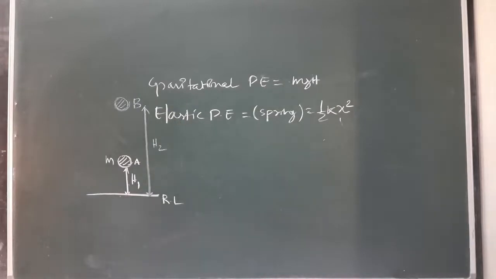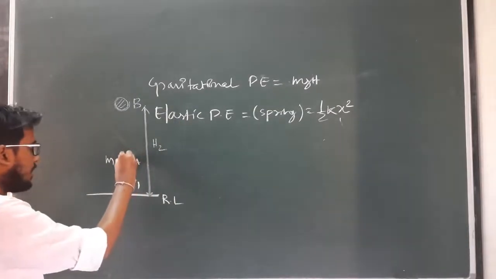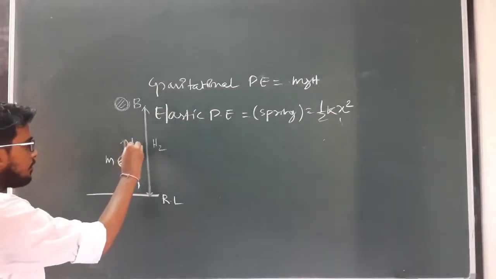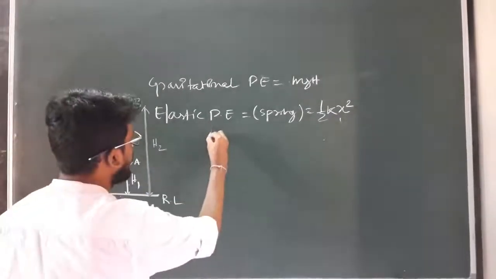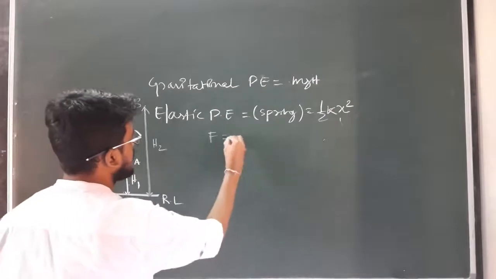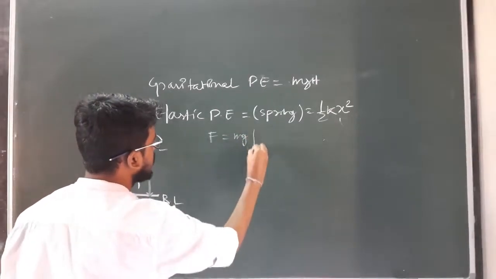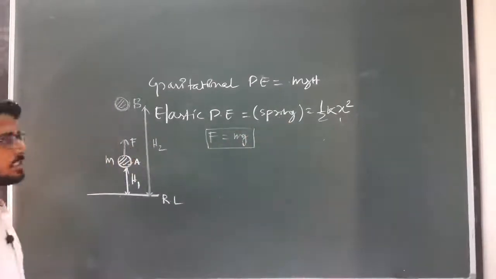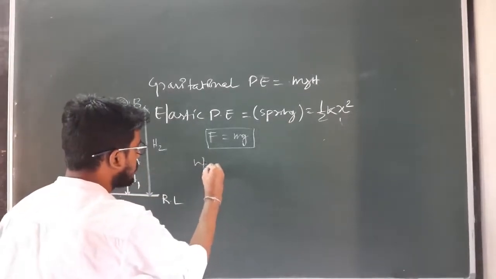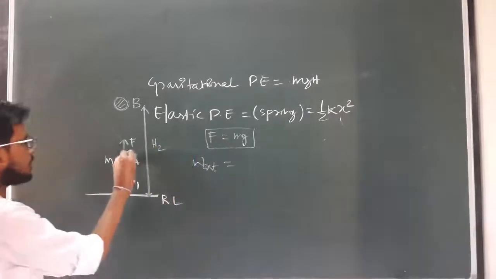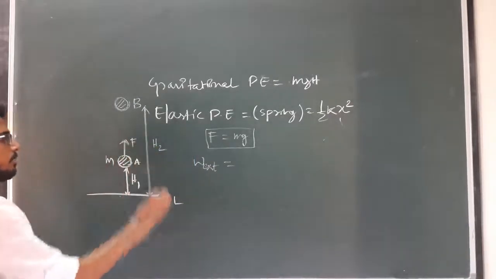Clear? So in this case, I apply an external force F, which is equal in magnitude to the weight of the block, that is mg, because I want to displace the block with 0 acceleration. The work done by external force will be positive because the displacement is along this direction and the force is applied along this direction.